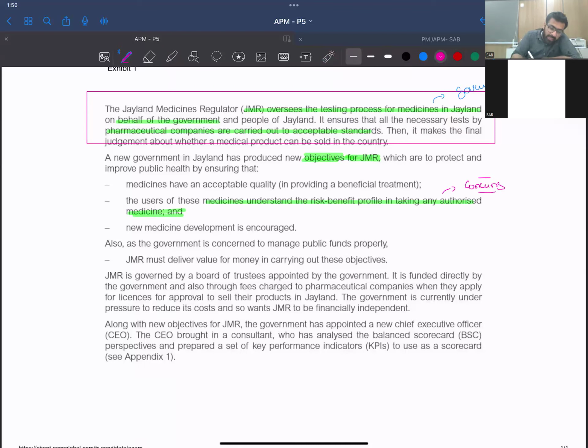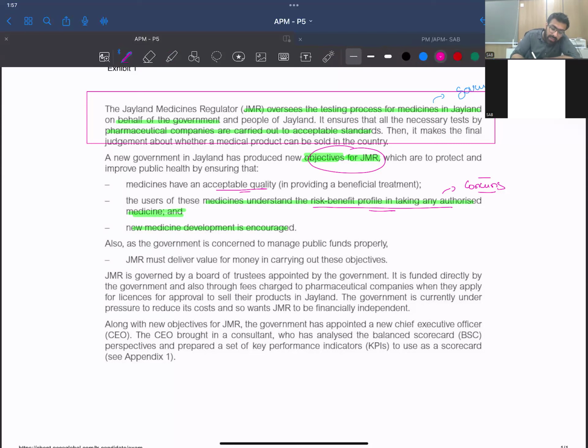So the objectives of our company are that our medicine should have an acceptable quality, it's fine. Then customers should know the risk benefit of it, right? The risk profile of that medicine and the benefit profile of that medicine. And new medicine development is encouraged, right? Now, new medicine should always be encouraged.